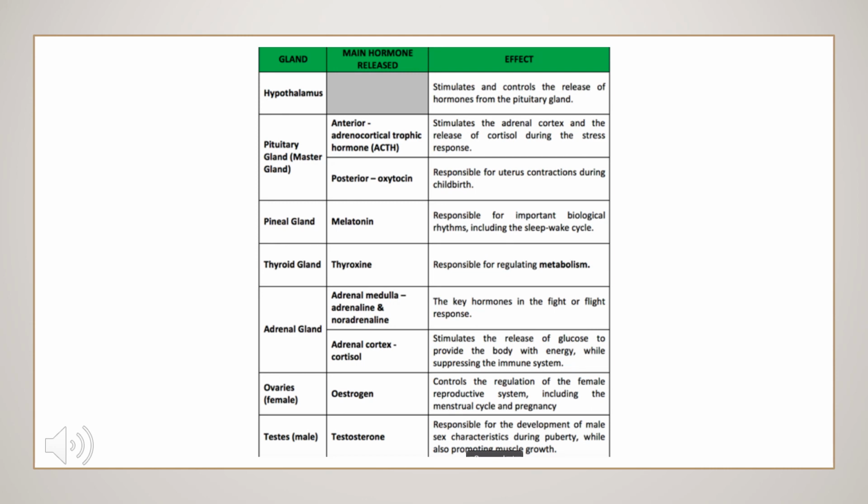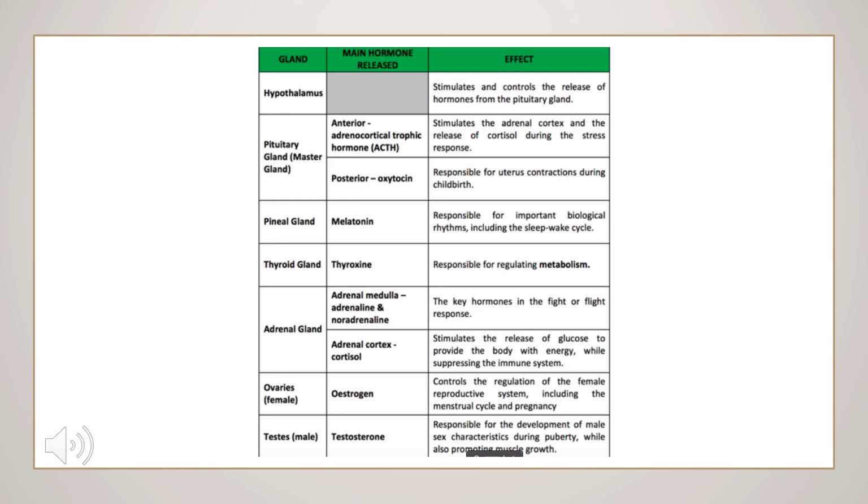Next is the pineal gland, and the main hormone is melatonin, which is responsible for important biological rhythms including the sleep-wake cycle. The time you sleep and the time you wake up is controlled by the rhythms regulated by melatonin.